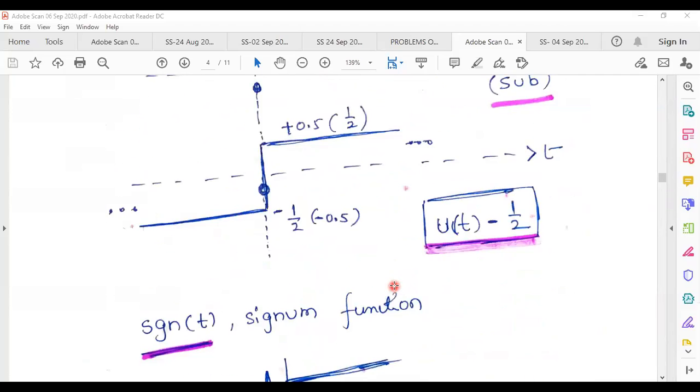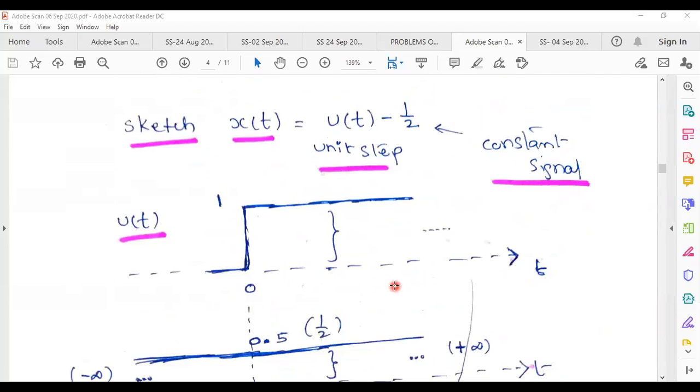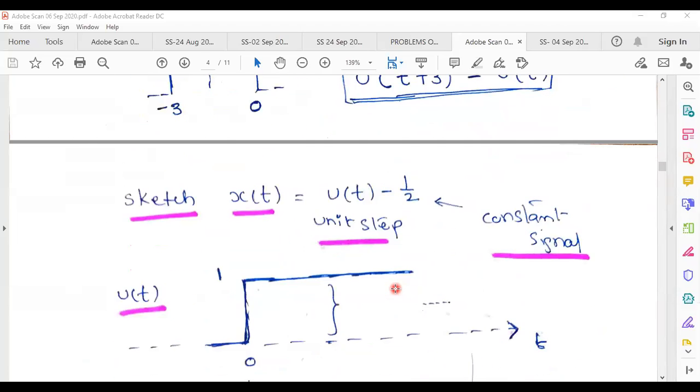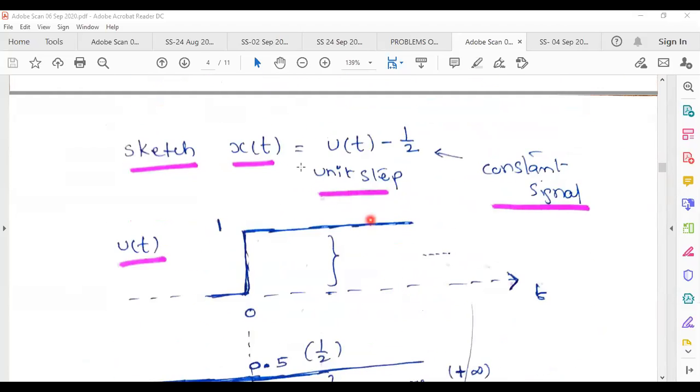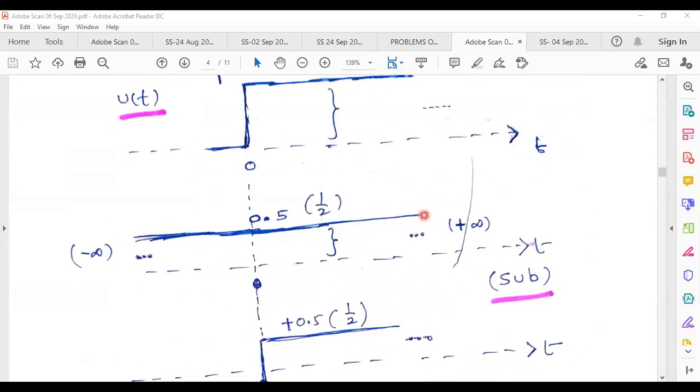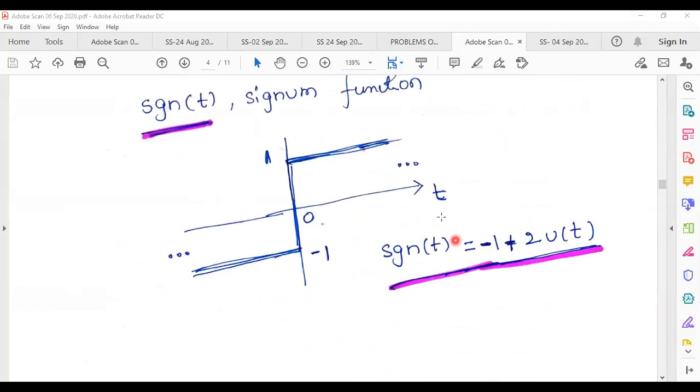Please consider this question once again and try to solve the question. If you have any doubts, please ask me. Okay? X of t, you have to derive this one, u of t minus half. Actually, original signal is signum t. Signum t is equal to -1 plus 2 into u of t. We have to use the signal u of t and constant signal.